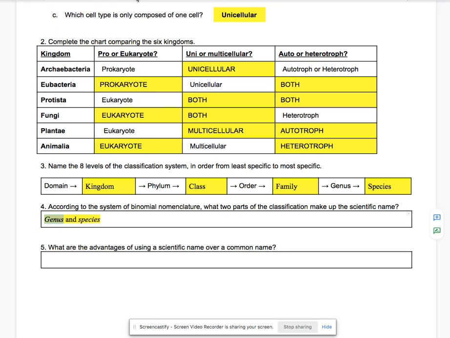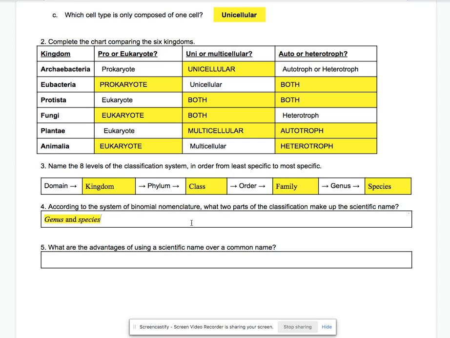If you're writing them out, we don't expect you to know how to write your words in italics, so you can just underline them. But when you're writing them out, the first word, genus, still has to be capital, and the second word, species, still needs to be a lowercase letter.